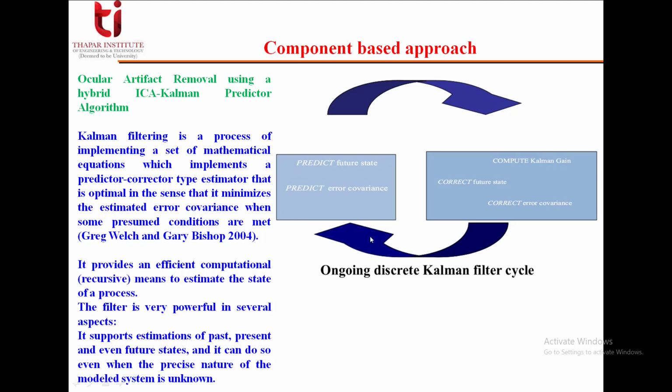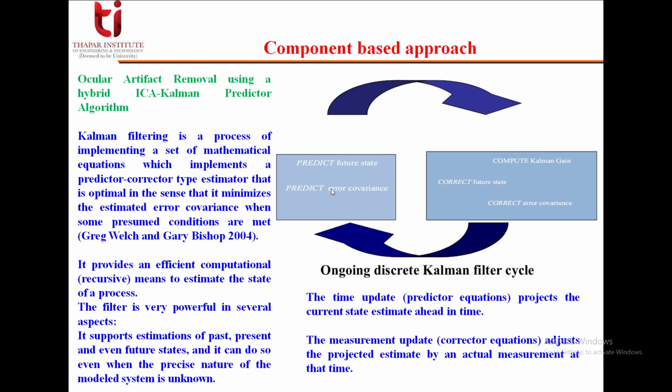So you can see this is showing the ongoing discrete Kalman filter cycle. It can predict the future state, and then it will compute the Kalman gain. It will correct the future state, correct the error covariance, and again it will predict the error covariance, and finally again predict the future state. So this time update, or we can say predictor equations, project the current state estimate ahead in time. The measurement update, that is corrector equations, adjust the projected estimate by an actual measurement at that time.